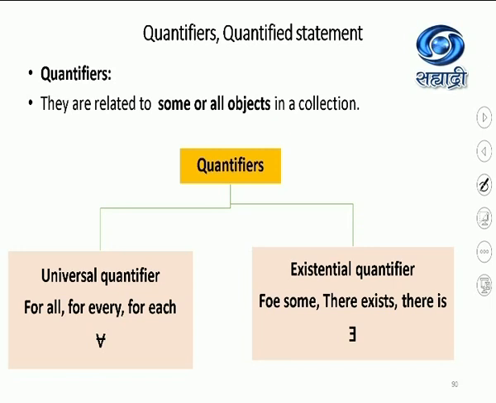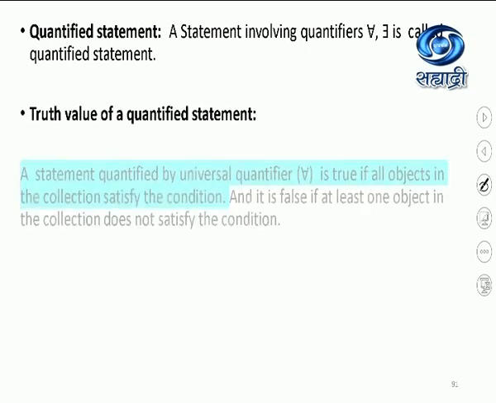So for the universal quantifier, I have to use the words for all, and for the existential quantifier, I have to use the words there is or there exists. Obviously, there will be the quantified statement involving the quantifiers, for all, there exists, which is called a quantified statement. Truth values of a quantified statement.